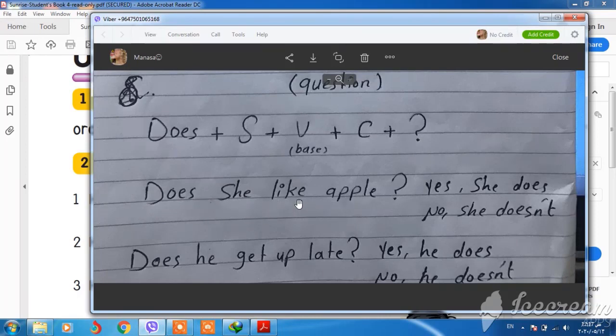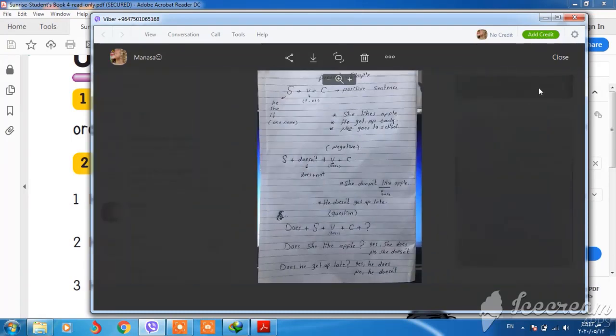Look at the verb. It should be verb base because we have does. If we have does in a question or doesn't in a negative, the verb should be verb base. The answer will be shorter. Yes, she does. No, she doesn't. Does he get up late? Yes, he does. Or no, he doesn't.